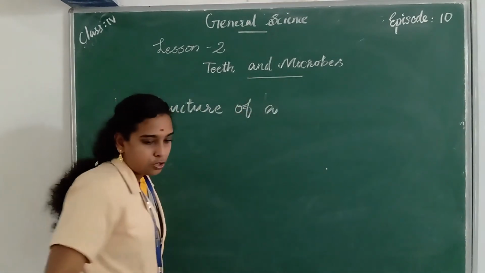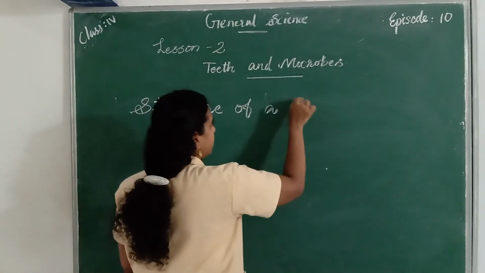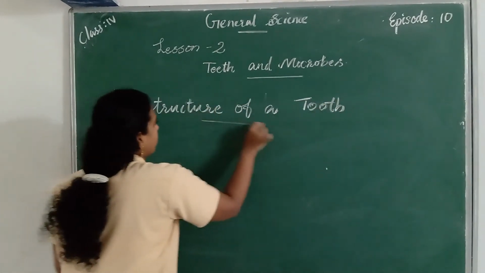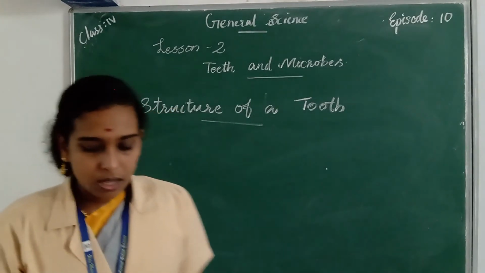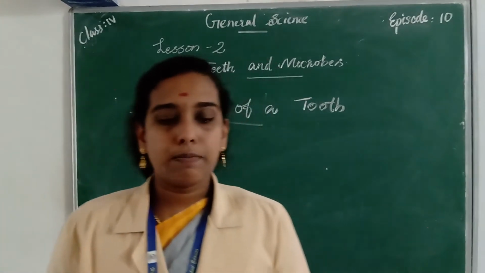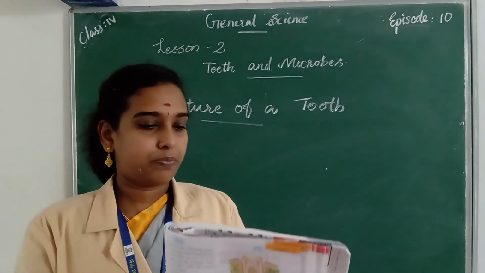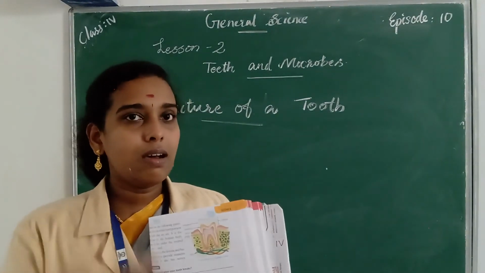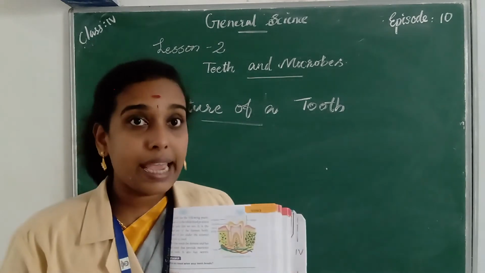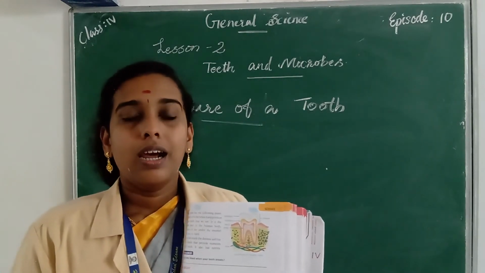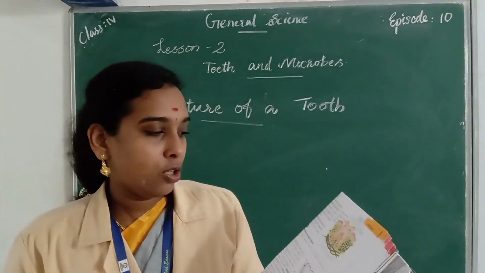Next we are going to study the different parts of a tooth. We learned about the different kinds of teeth, and now we will study the parts of a tooth.